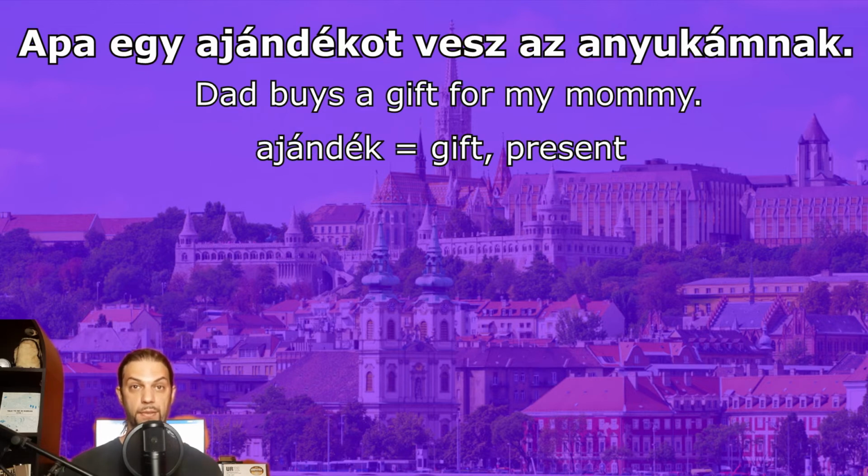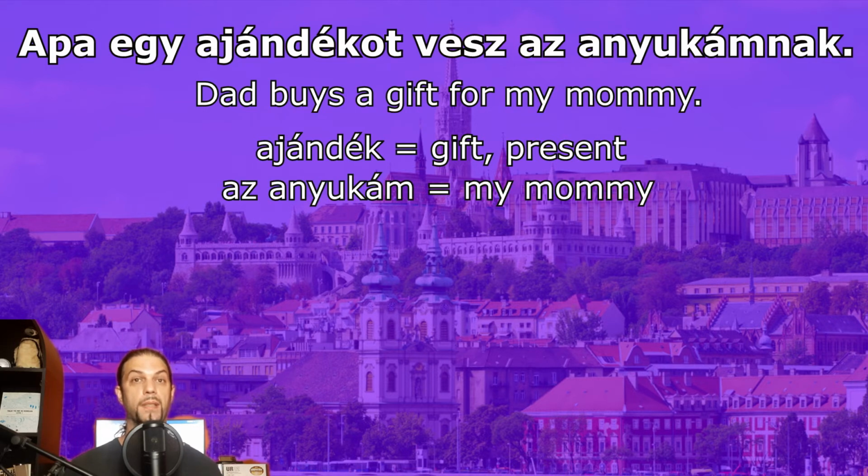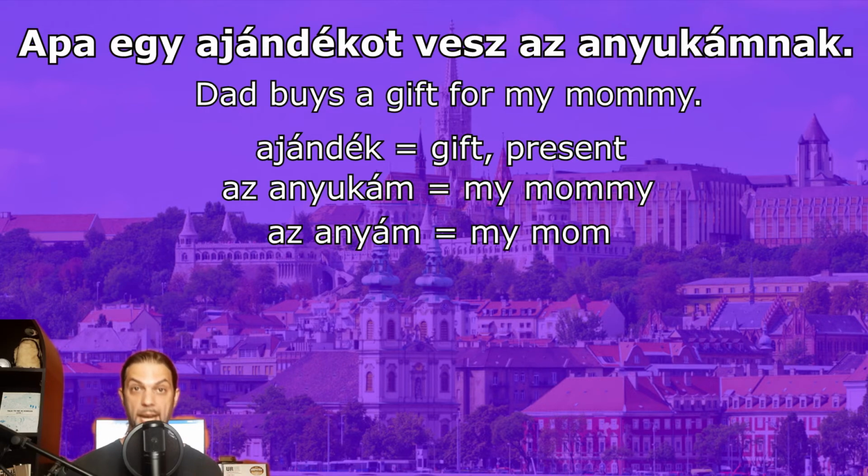Ajándék means gift or present. As you can see, it has the indefinite article egy before it. And az anyukám means my mommy. Once again, possession, so it has a definite article. I purposefully use the word anyukám. In a much plainer way, it will be just anyám, my mother. But by saying anyukám, you're sort of, for lack of a better word, sweetening the meaning. If I hear anyukám instead of anyám, it means that your mom is really precious to you. A lot of times little kids use this word, so it has a sort of cute meaning to it.